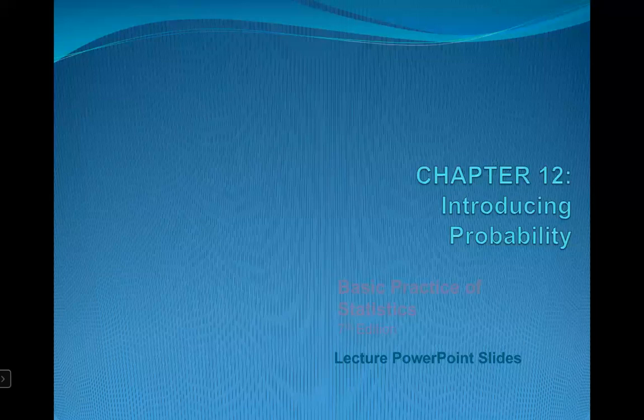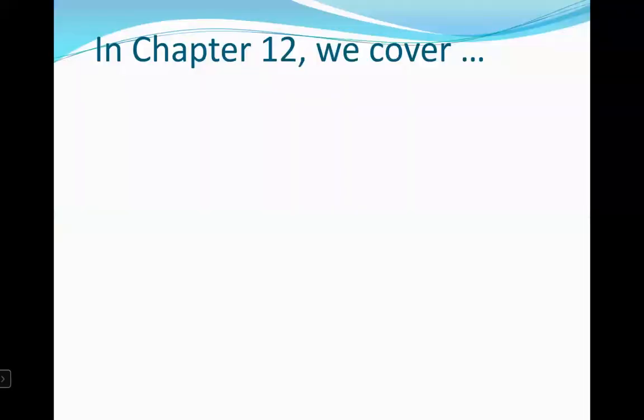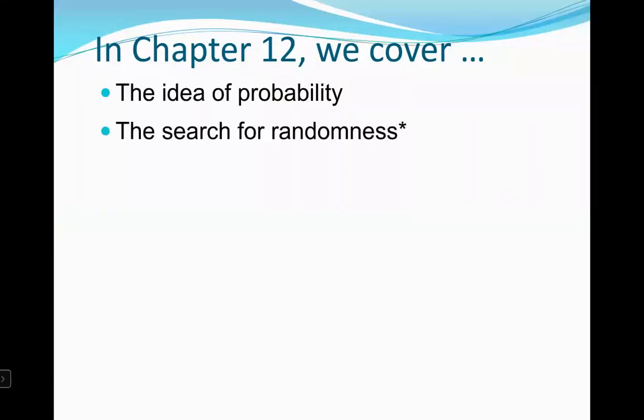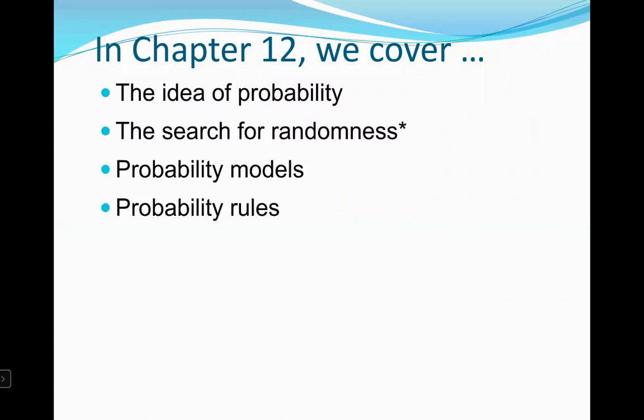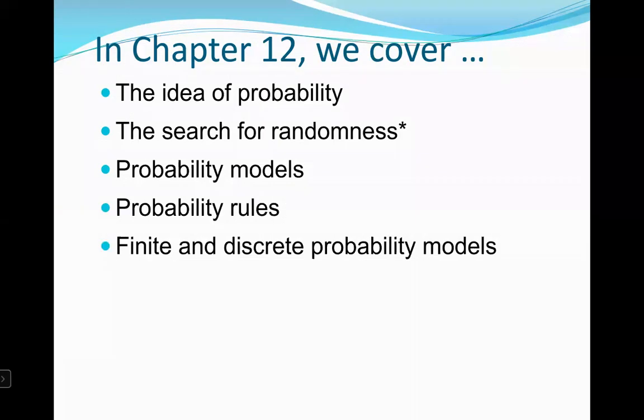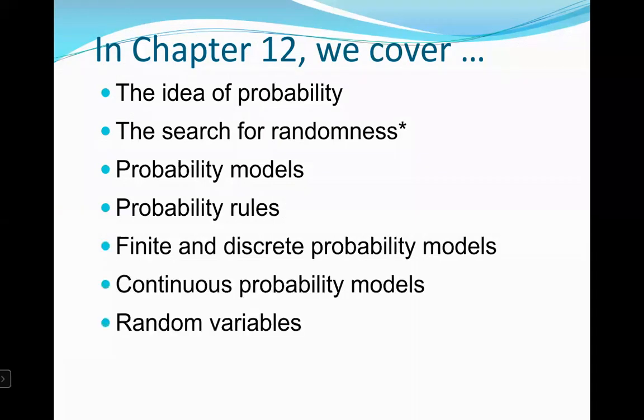All right, let's take a look at Chapter 12, Introducing Probability. In Chapter 12, we cover the idea of probability, the search for randomness, probability models, probability rules, finite and discrete probability models, continuous probability models, random variables, and personal probability.